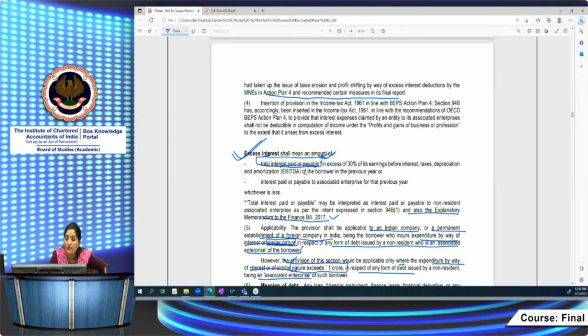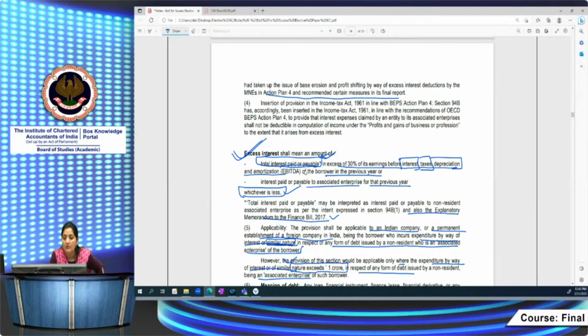Total interest paid or payable in excess of 30% of its earnings before interest, tax or depreciation. These are important words. EBITDA, right? You have to see the EBITDA of the borrower in the previous year, 30% of it. Total interest less 30% of EBITDA. Then that has to be compared with the interest paid or payable to the AE for that previous year. Whichever is lower you will take as excess interest. So that excess interest amount will be disallowed to you.